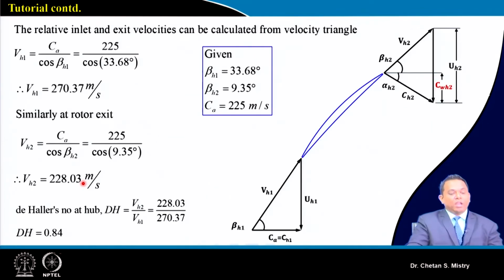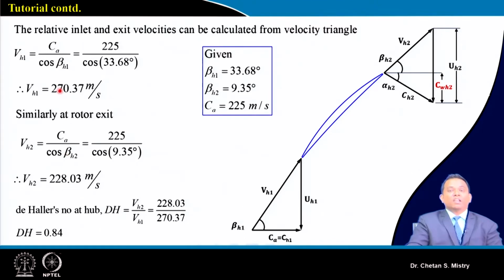Now, in order to do the calculation for relative velocity components based on the velocity triangle, we can say the cos component of beta 1 is given by Ca by V1, and that gives me the relative velocity component at the hub. At the entry, it is 270.32 meter per second. Similarly, at the exit, we can do this calculation. It says 228.03 meter per second.